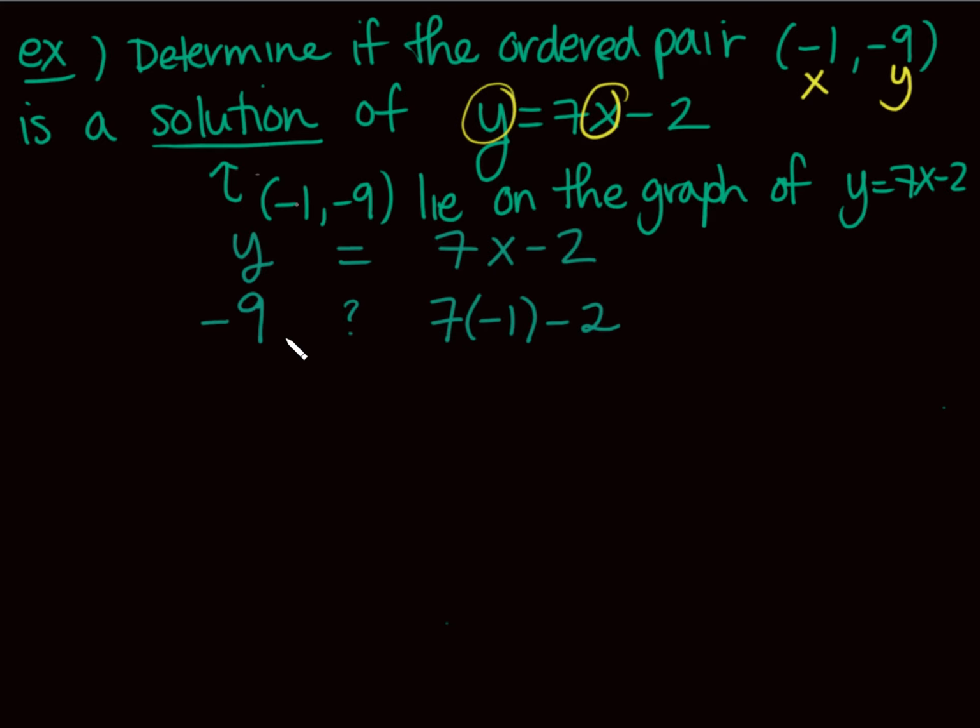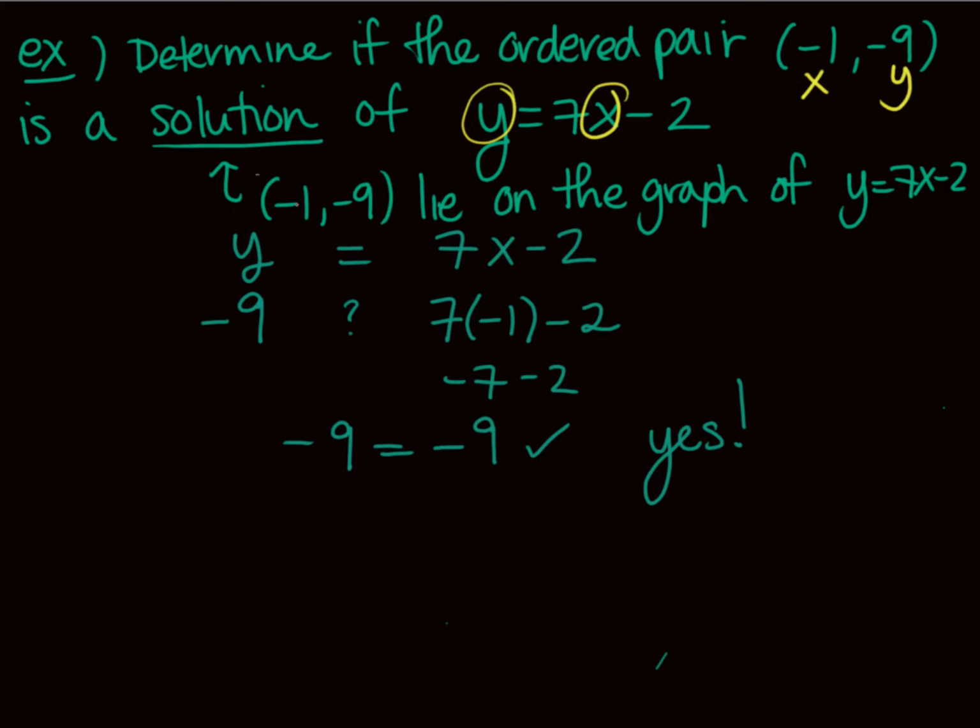So what do I have? I have -9 on the left. Obviously, this right here is -7 minus 2. Does -9 equal -9? Yeah, last time I checked, it does. So what do we know about this point? Yes, it is a solution to the equation, okay?